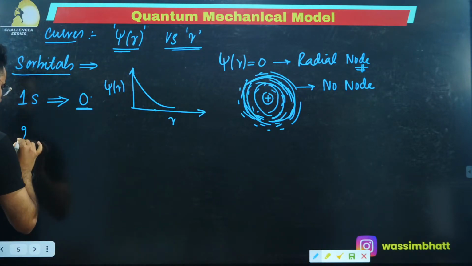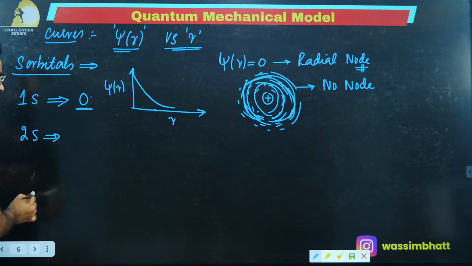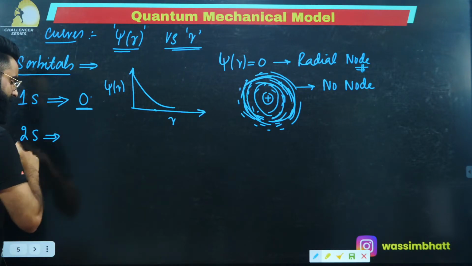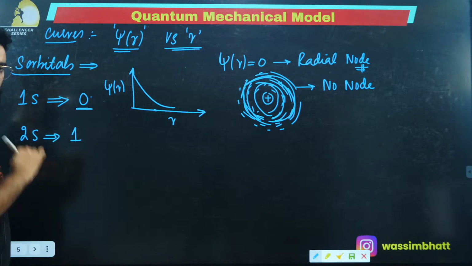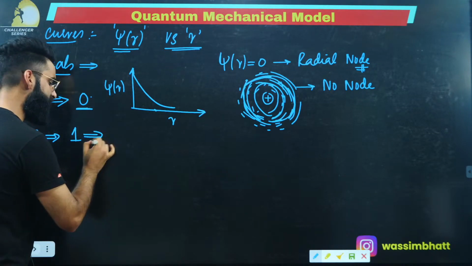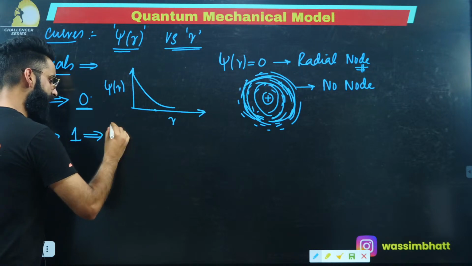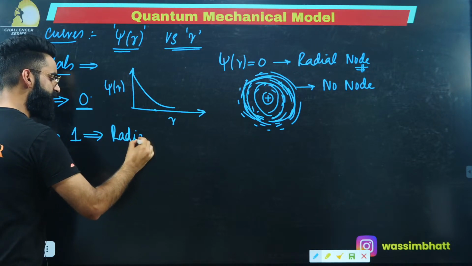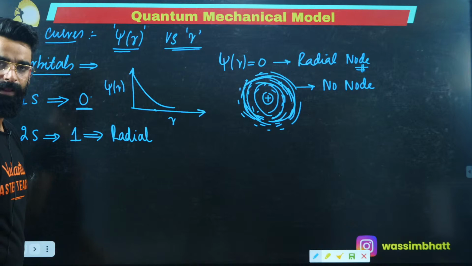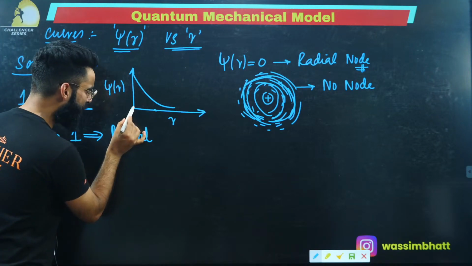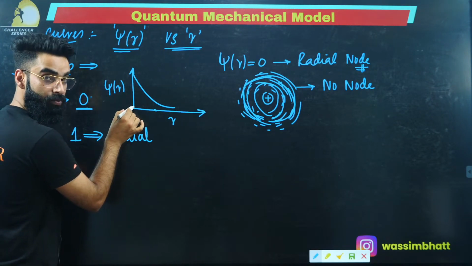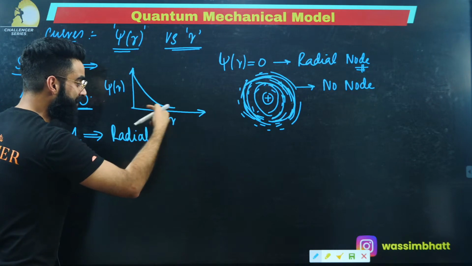Similarly, if you talk about 2s, how many total nodes are there? n minus 1, 2 minus 1, that's 1. There is one node. Is this one node radial or angular? We have seen a few minutes back, this is basically your radial node. People, this point says r is equal to 0, that means I'm approaching the nucleus.